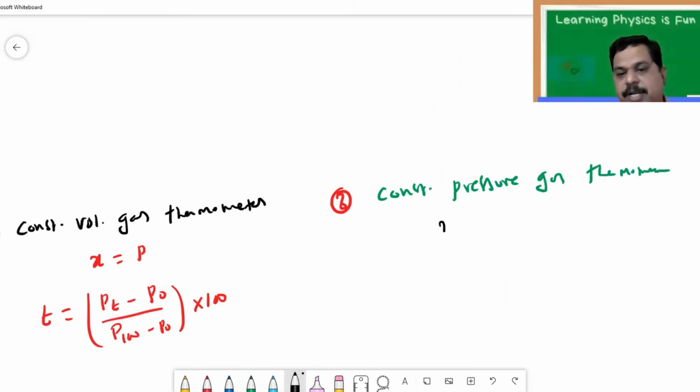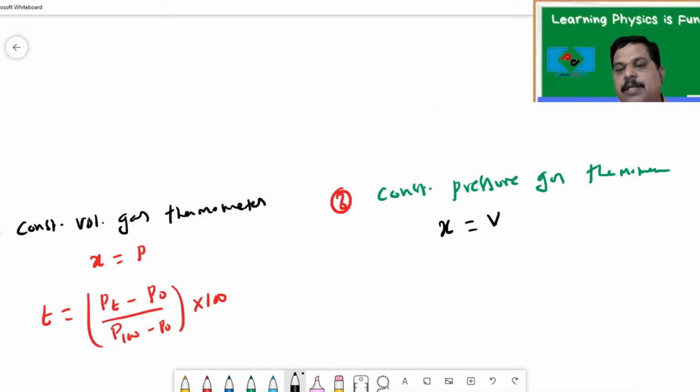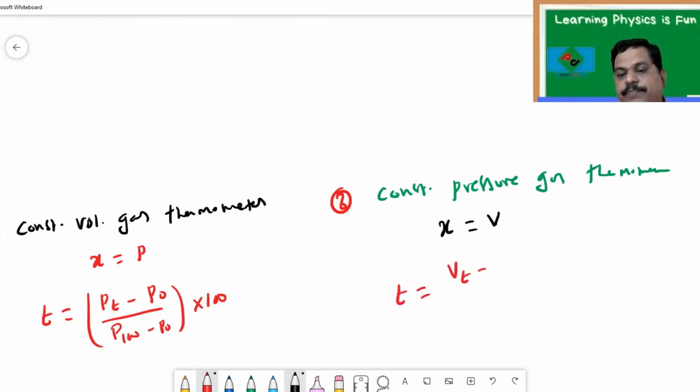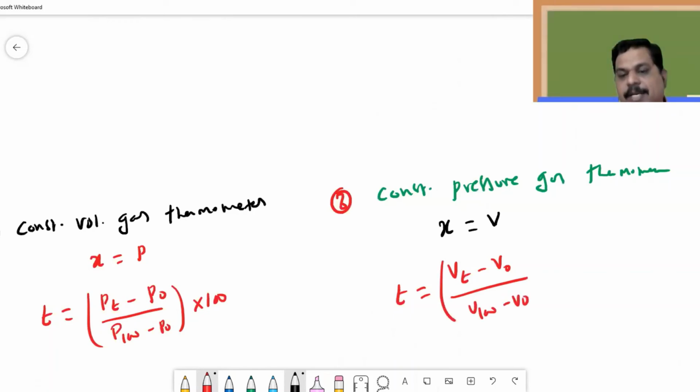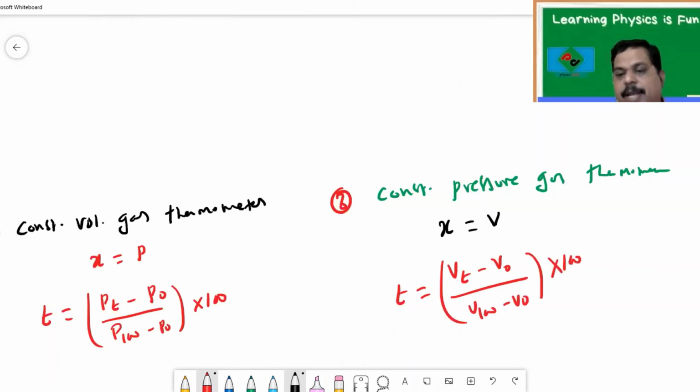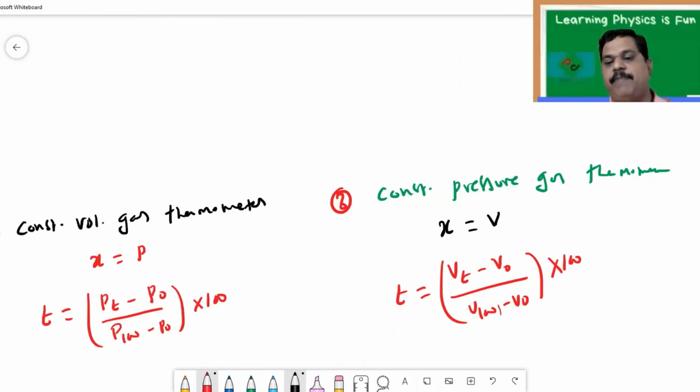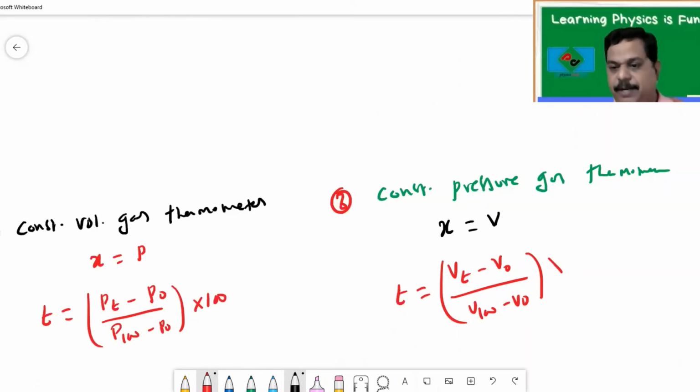For a constant pressure gas thermometer, the variable is the volume. That means volume changes the temperature. So I can write the expression as T is equal to (Vt minus V naught) by (V100 minus V naught) into 100. Again, V naught is the volume of the gas at 0 degrees centigrade. V100 is the volume of the gas at 100 degrees centigrade. And Vt is the volume of the gas at T degree centigrade.